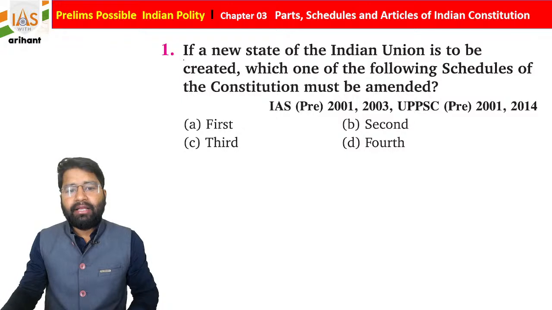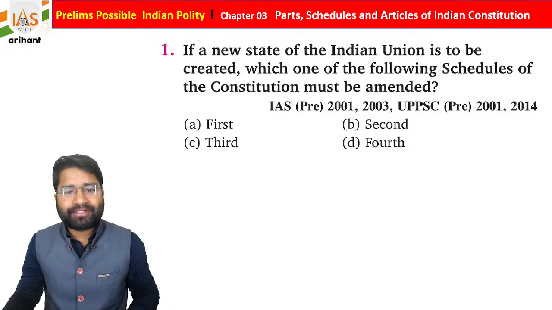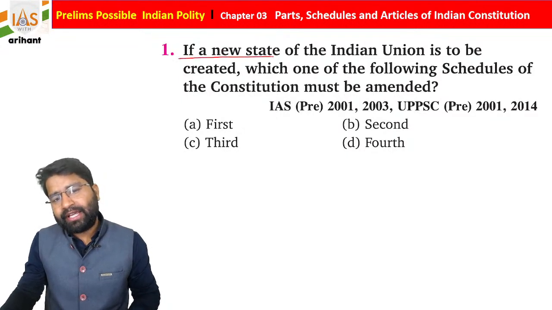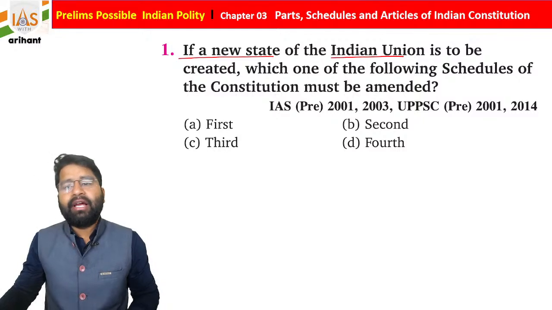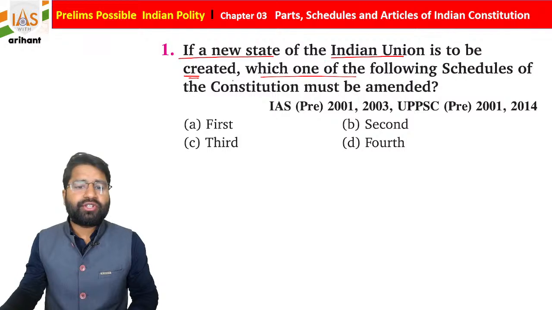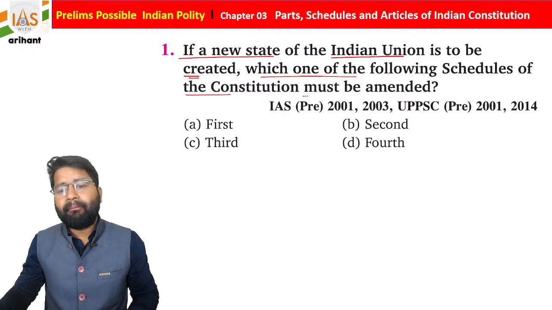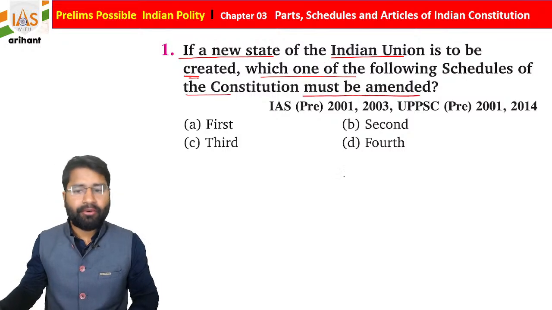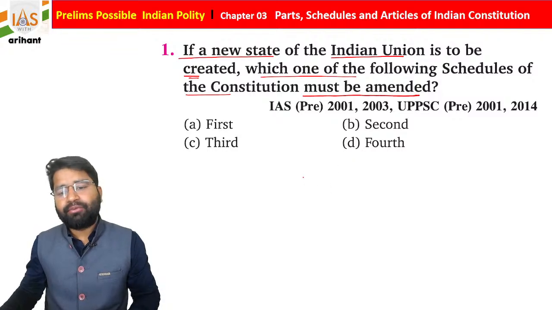Okay, and the first question on our screen: if a new state of the Indian Union is to be created, which one of the following schedules of the constitution must be amended? Now they are mentioning that, let's suppose students, initially we had only 28 states.